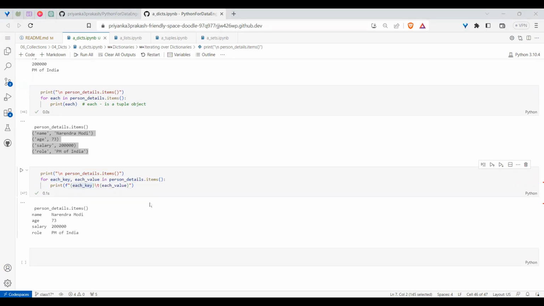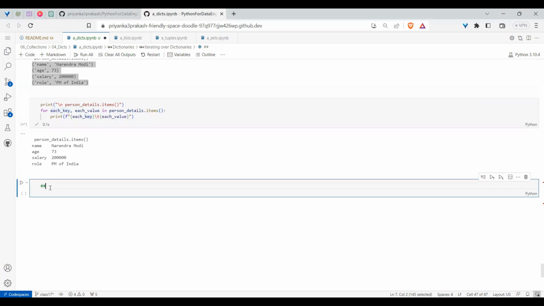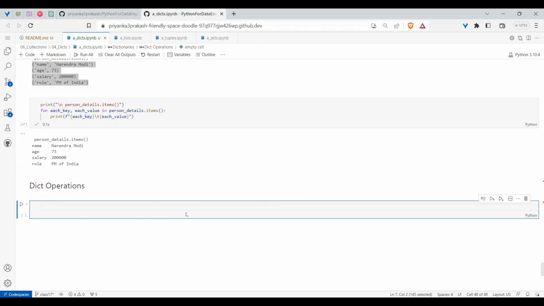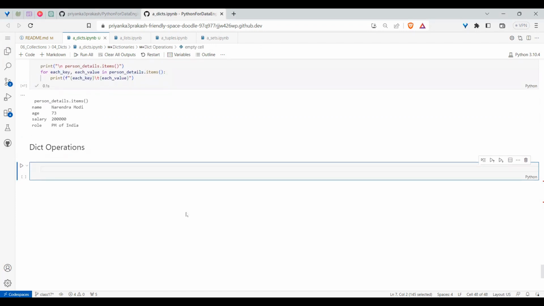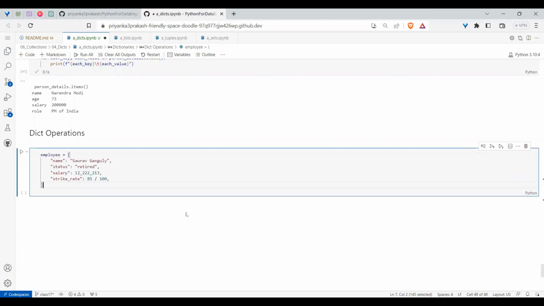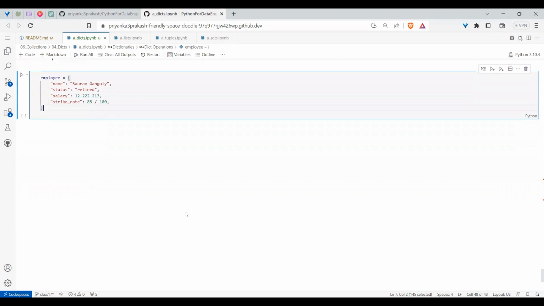In the same lines, if you want to work on this dictionary, you want to do some kind of operations. So let me go further. Dict operations means you created something, and now if you want to add a new key, or delete some of the keys, how to do it? Till now we created everything in one shot, but subsequently we can also create. Let me give one example.